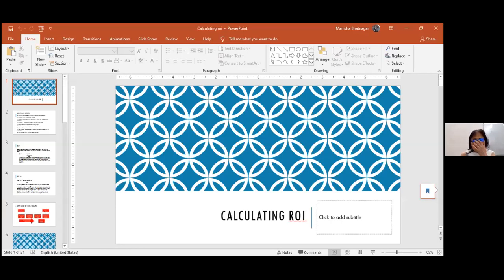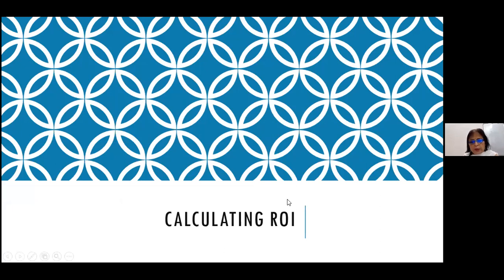So if you remember, the ROI model had 5 levels. The Kirkpatrick model has an additional level here, in which we calculate the return on investment. And the return on investment in the fifth level is actually based on the data that is accumulated in level 4. That is the impact level of Jack J. Phillips. So we'll start from here, and so be with me. I'll try to go through it very quickly.